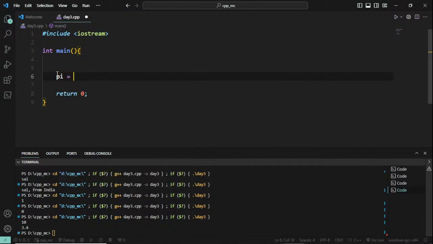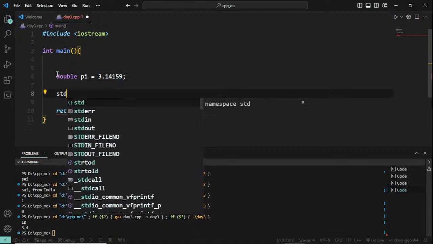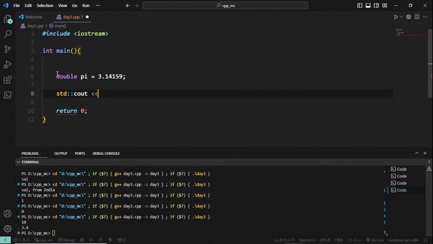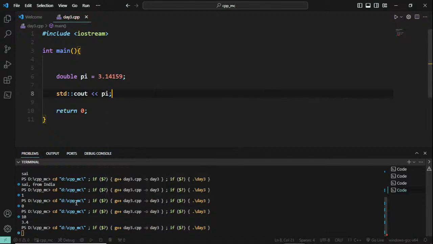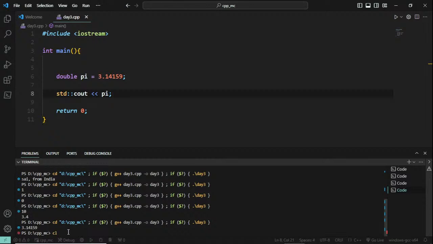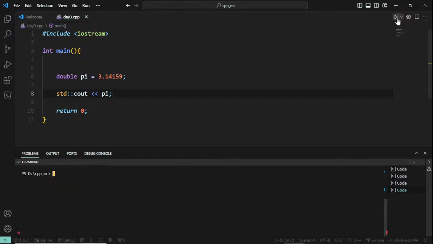For example, first I am going with pi. What is pi? Not an integer, so I'll go with double. pi equal to 3.14159, and let us cut it off here. Then I am going with std::cout, and we'll display pi directly. Let me run this. The value is displayed as such. I'll clear and run it once again.